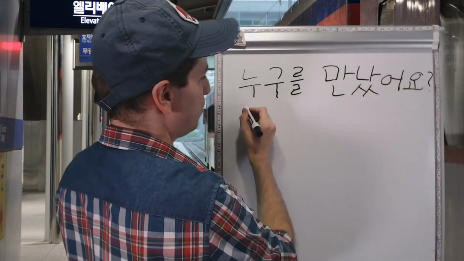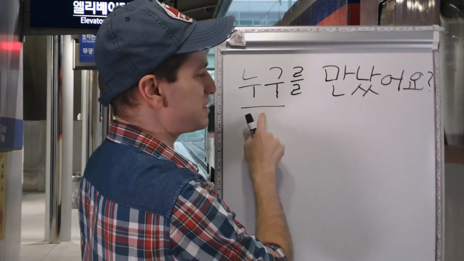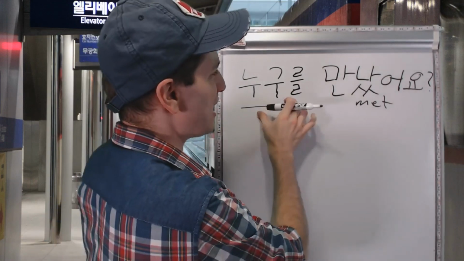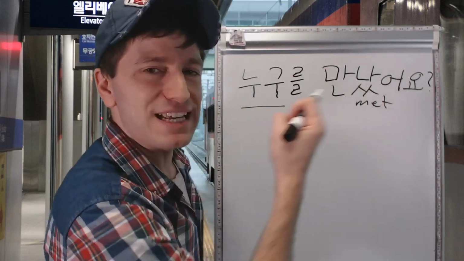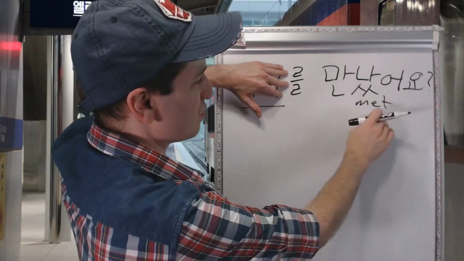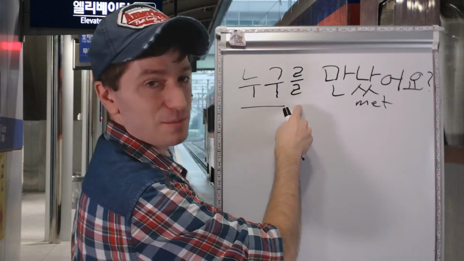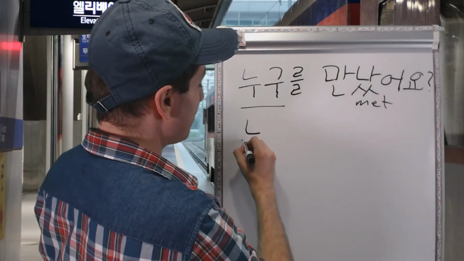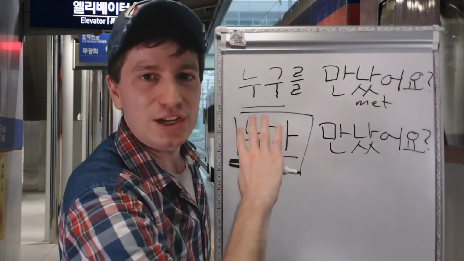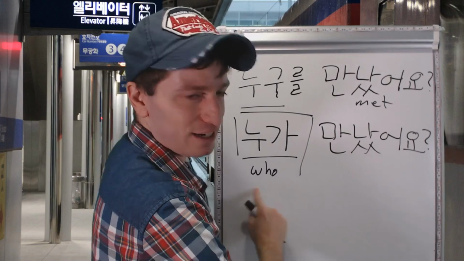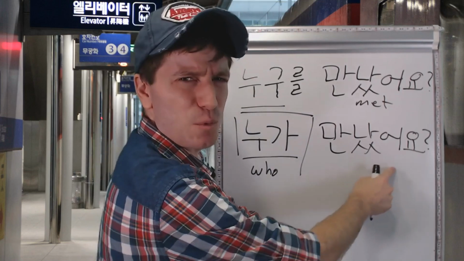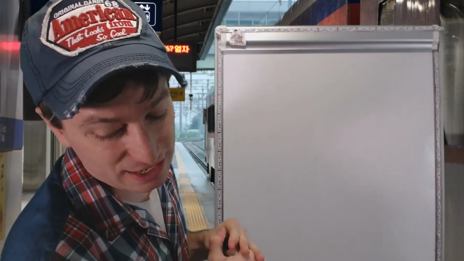So let me give you an example. 누구를 만났어요? Who, object, so who is being met? Who did you meet? Who here is not doing anything. Who is not meeting someone. Something's happening to who. And that is meet. Like normally you would say 철수를 만났어요. I met 철수. So this is not a subject. It's not doing anything in the verb. If you were, however, to say 누가 만났어요? 누가 만났어요? would not mean who did you meet. It could never mean that. Who is doing something. So what are they doing? Well, they are meeting. So who met someone? We don't know.